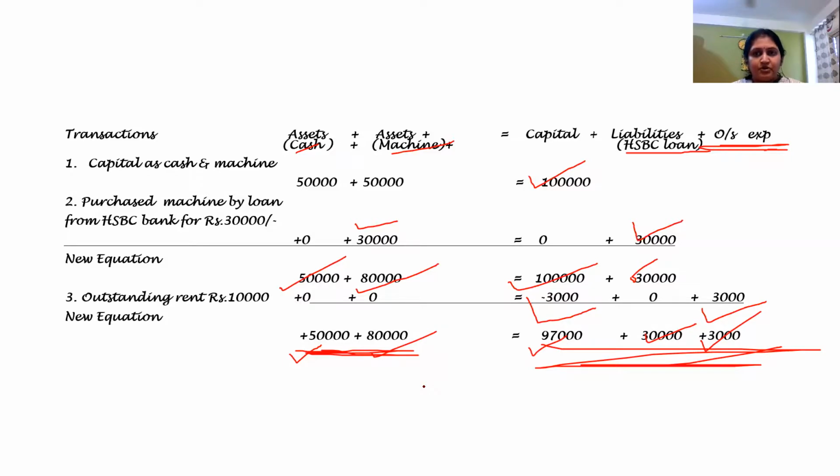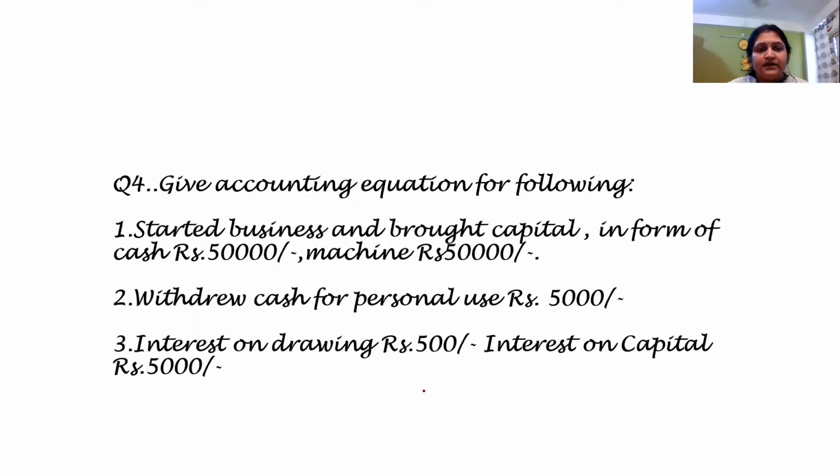I hope you are with me and you are understanding it. In the next question, again, the first entry is the same, that is how the business has been started. The second entry talks about withdrew cash for personal use. Personal use means drawings. Drawings and capital.